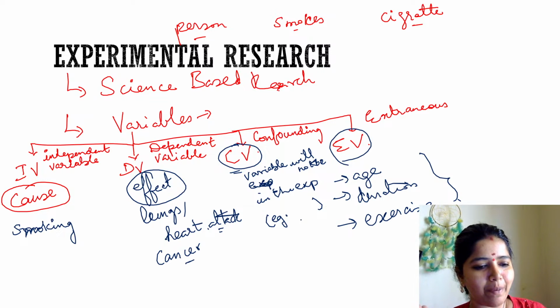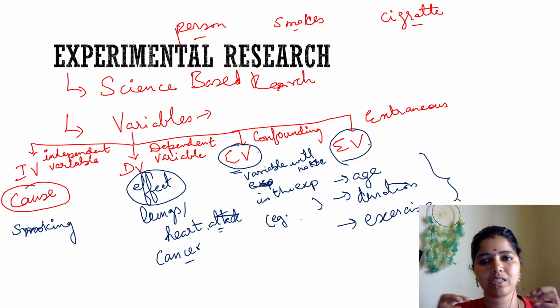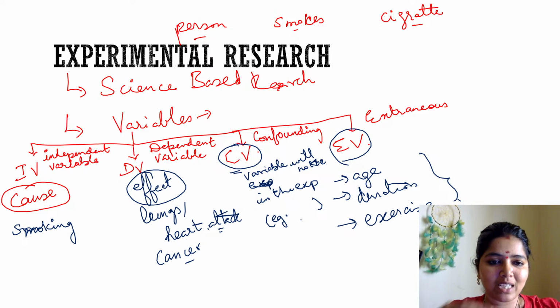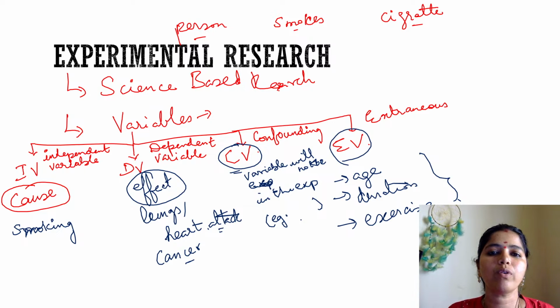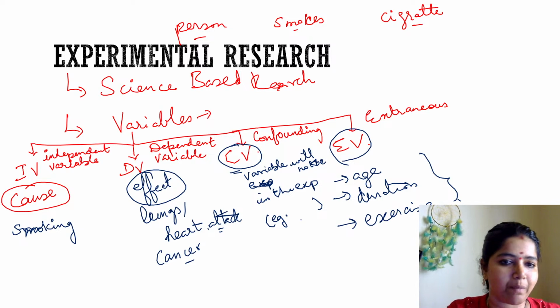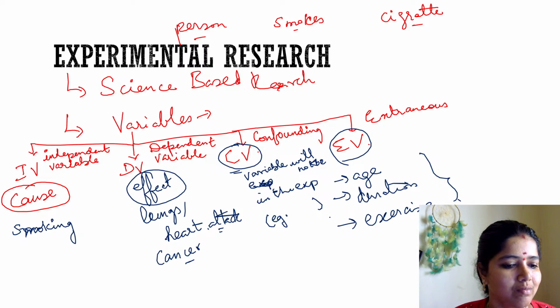Yes. So: independent, dependent, confounding, extraneous variable. Independent variable is the main cause. Dependent is the effect. Extraneous: with respect to that object, there will be some parameters which describe that person. Okay, that is extraneous. Confounding is not at all in the experiment, but that variable affects the relation and affects the experiment, and that we call what? Confounding variable. Okay, clear?